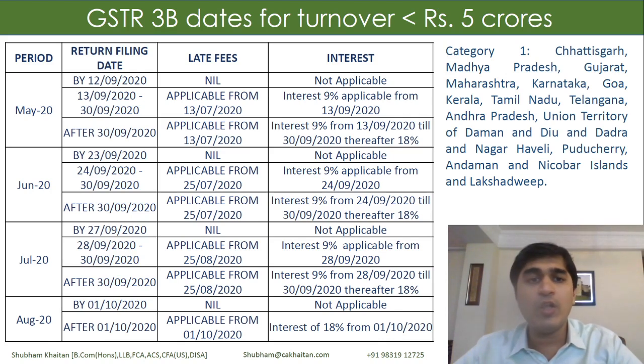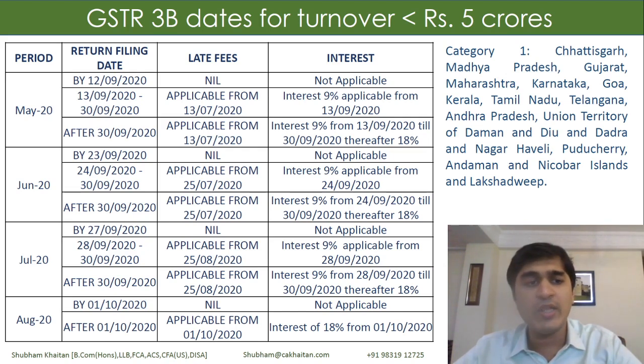Interest, as I said, would always be prospective. If I am filing my return late, after 12th of September, interest would start from 13th of September. And as I mentioned, for all categories of taxpayers having turnover of less than 5 crores, the interest would be at a lower rate of 9% up to 30th September. So even for the month of May, if I'm filing after 13th of September, the interest rate would be 9% up to 30th September. Thereafter, the interest rate would be 18%. So basically, I have a threshold date till which I am filing my return.